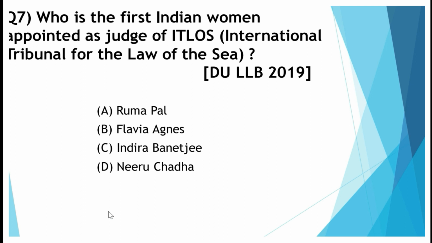And remember, just make a list of all the international organizations like ICJ, International Criminal Tribunal, International Criminal Court, International Arbitration Tribunal, and make a list of who all are the Indian judges who have been appointed to these organizations and who are the present judges of Indian origin serving in these organizations.